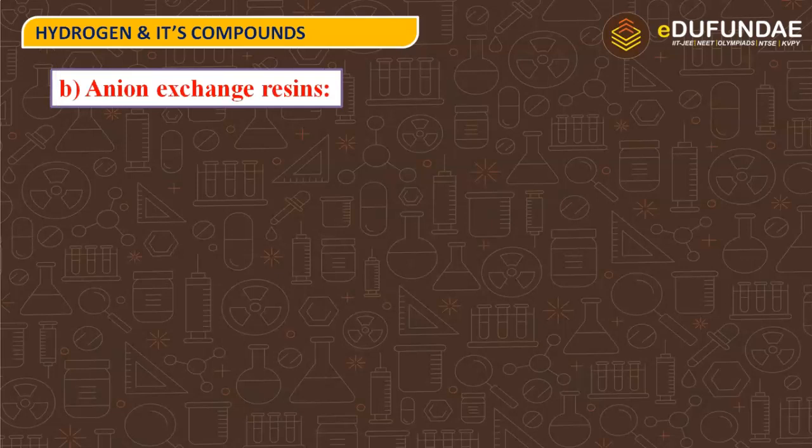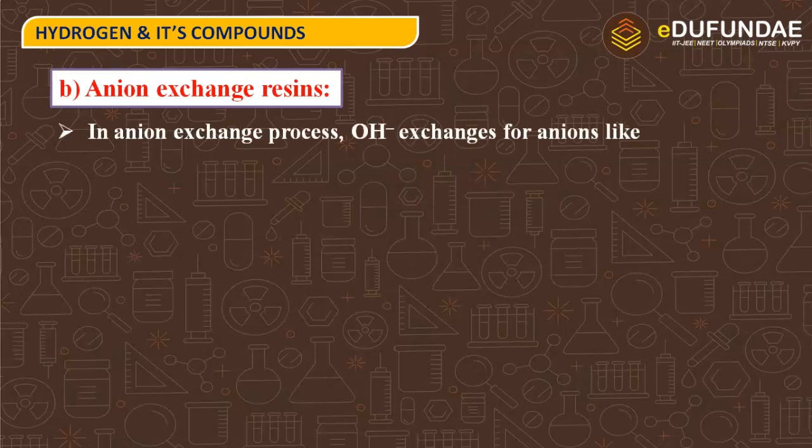Next is anion exchange resins. In the anion exchange process, OH⁻ exchanges for anions like Cl⁻, bicarbonate ions, sulfate ions, etc. present in water.